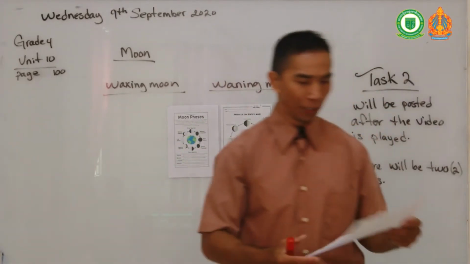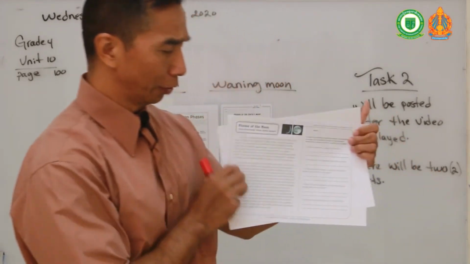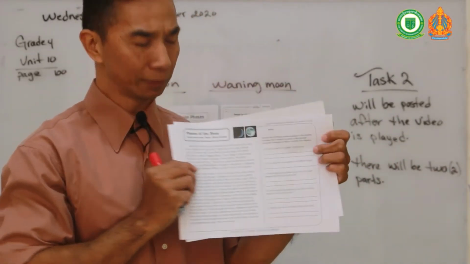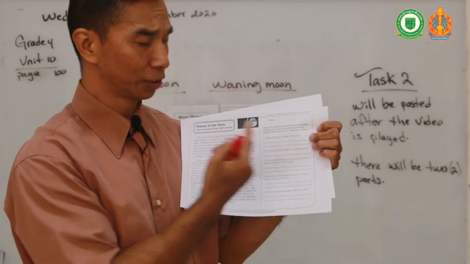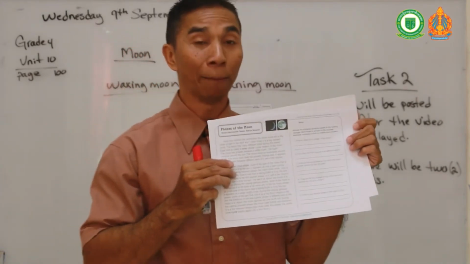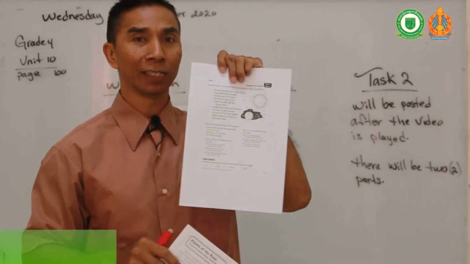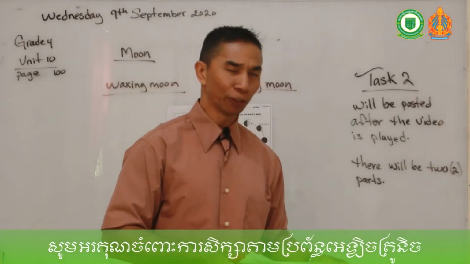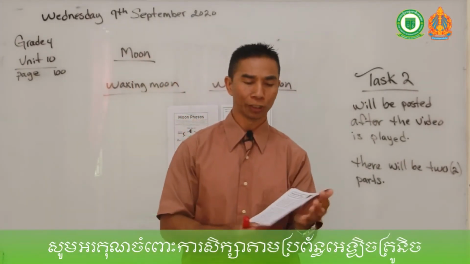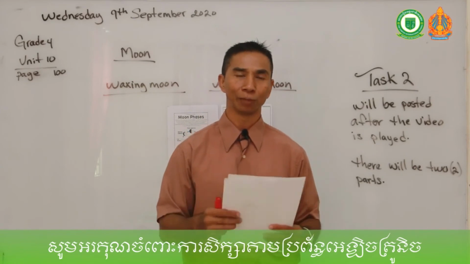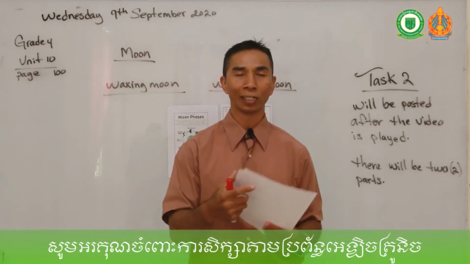Again, for the first part of task 2, you will have some readings about the moon. After you read the articles about the moon, I want you to answer the questions about the moon. Also, the same thing as the second part. Again, for the second task, I will give you 40 minutes to complete. Once you complete it, please send it to my personal Telegram where I can correct it and give you back your grade.